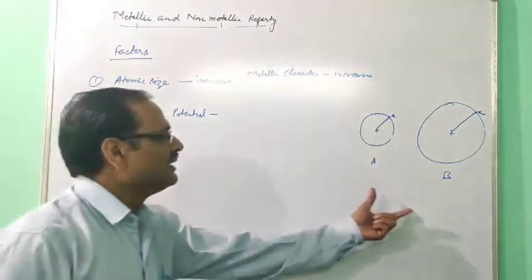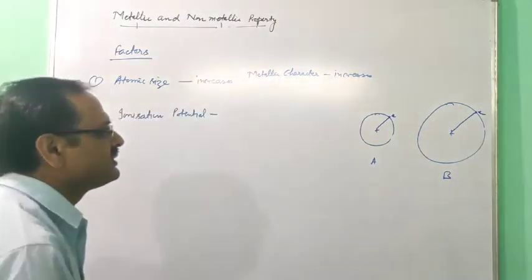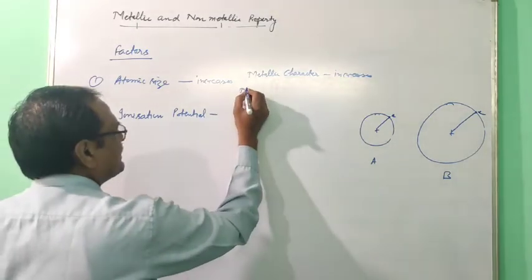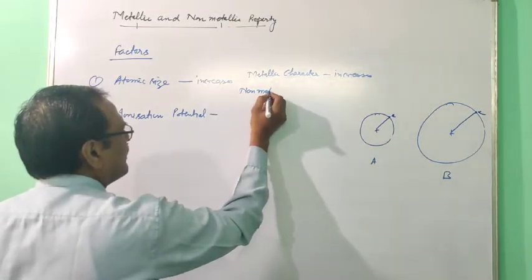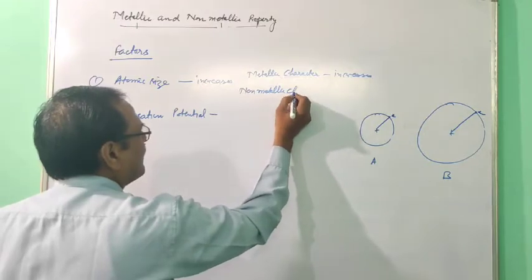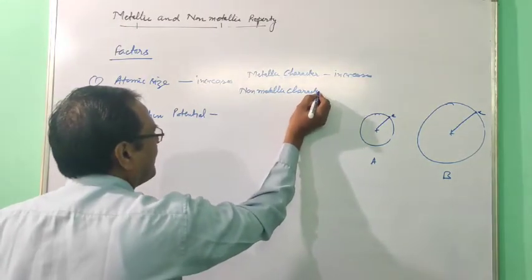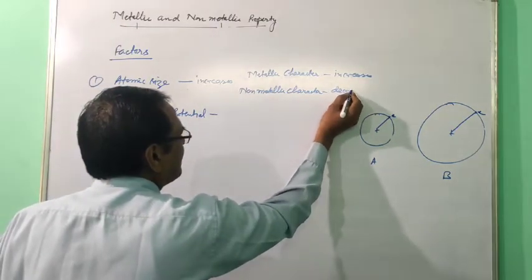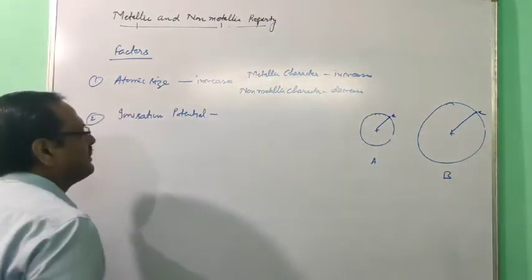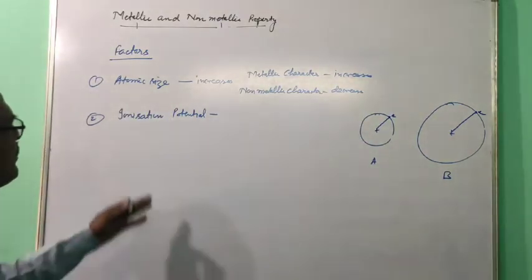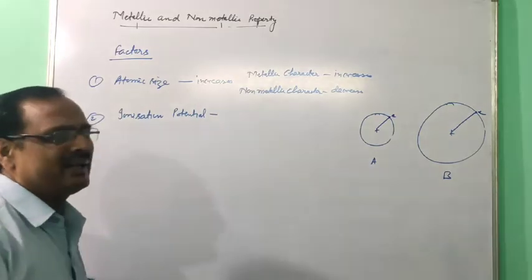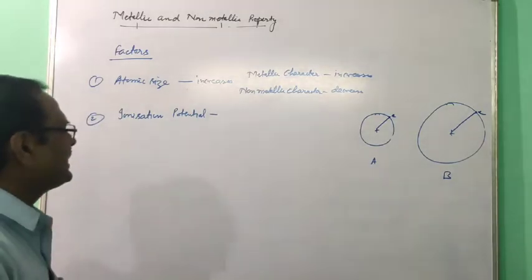And here it is difficult to gain electron, so non-metallic character decreases. So you can say that metallic character is directly proportional to the atomic size and non-metallic character is inversely proportional to the atomic size.